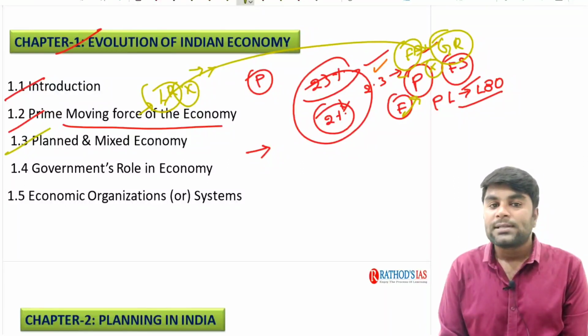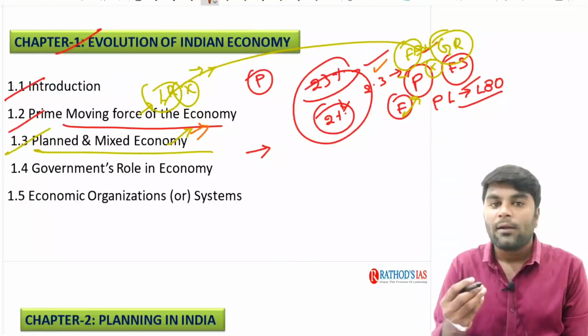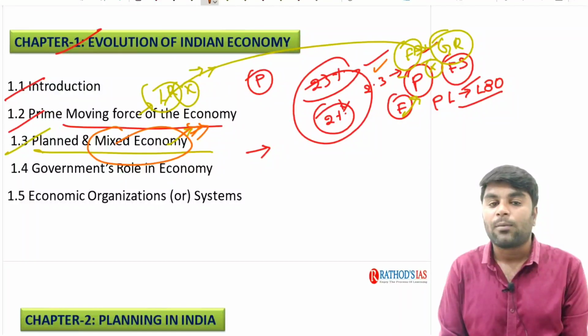Next, we are going to discuss why India adopted a planned and a mixed economy. As we already know, after independence, not only us but many of the third world countries who got independence after the Second World War adopted such kinds of economies.